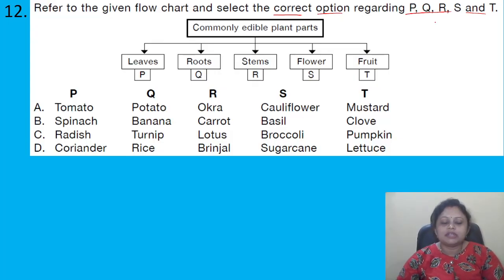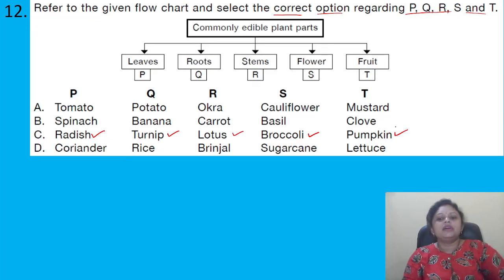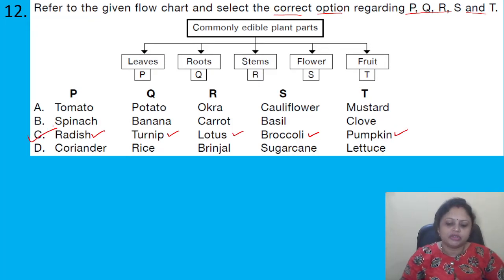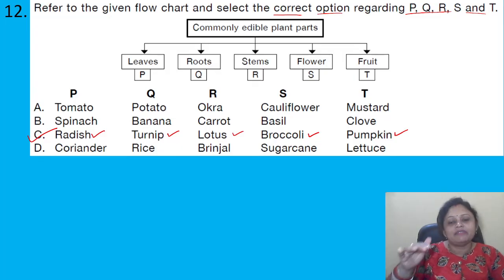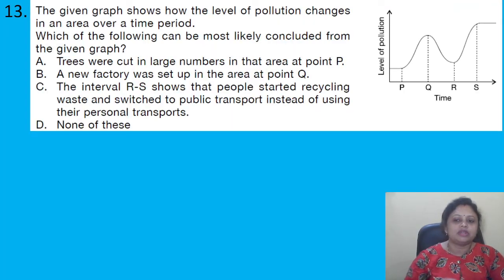So here, as per the given options, the edible part of leaves, that is P, could be radish. Roots, Q, could be turnip. Stems, R, could be lotus. Flower, S, could be broccoli. Fruit, T, could be pumpkin. So here the correct answer is option C. Got it? So whatever options we have, among those options we have to find which one is more appropriate. Got it? Coming to the next question.